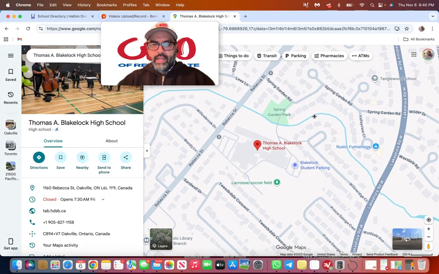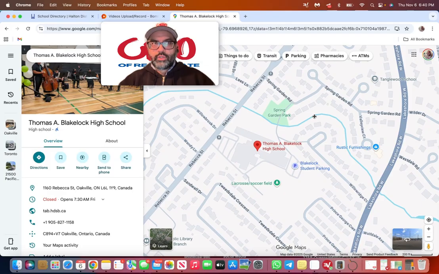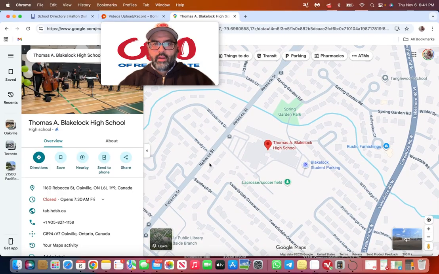Enrollment now for T.A. Blakelock, the long story short is the immediate area has an aging population. So depending upon where you live in Oakville, maybe north of Dundas, you're eligible to come to T.A. Blakelock. You really have to check with the school board regarding catchment areas and policies. But typically, if a high school has lesser enrollment, then obviously they want to draw from different neighborhoods. But again, T.A. Blakelock, long-standing high school.